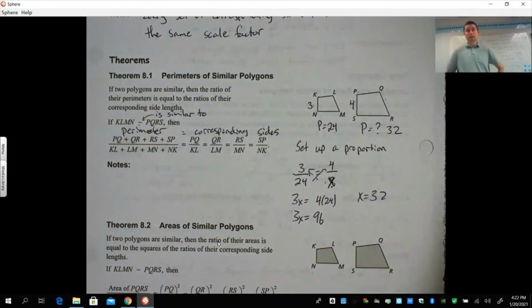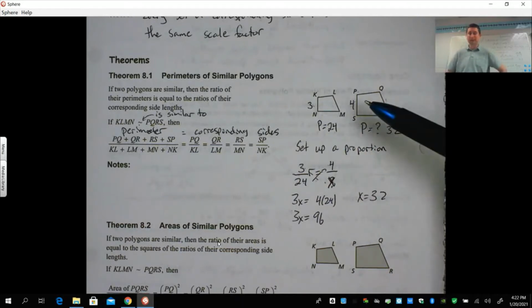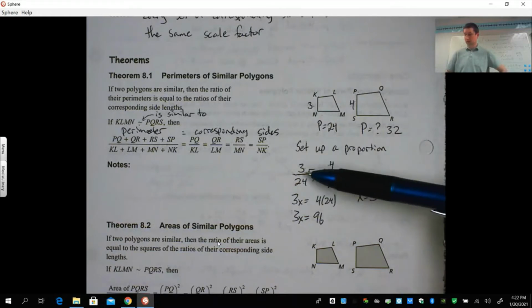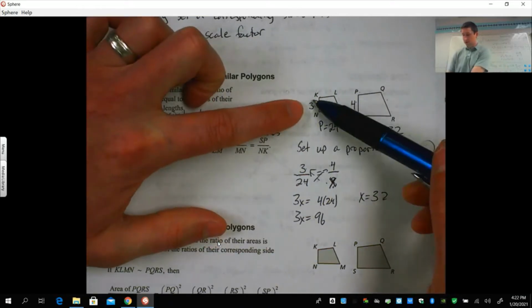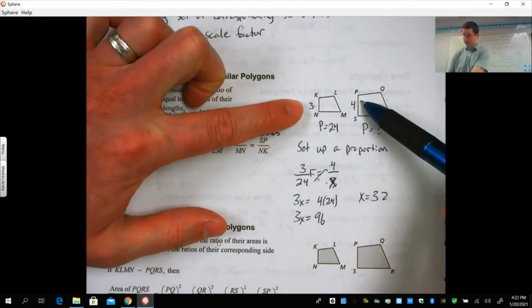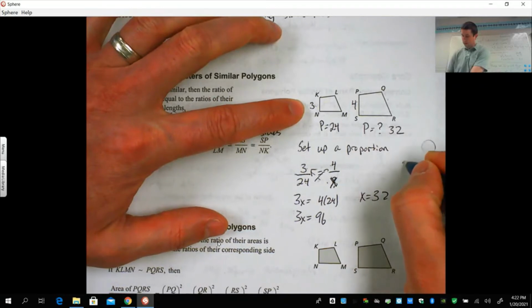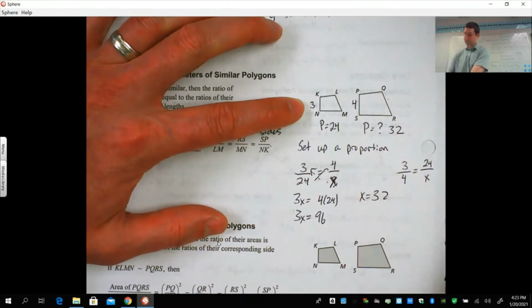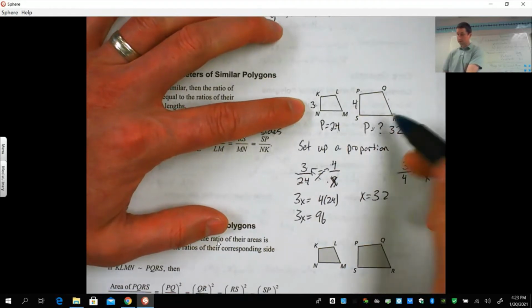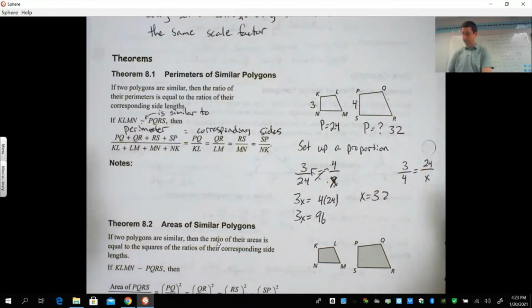Now I want you to think, is there another way you could have set up that proportion? Well, of course, there's going to be several ways. We could switch these around. I could go 24 over 3 equals x over 4. I could do it that way. You can set up a proportion with your scale factor between the sides. I could go 3 is to 4 as 24 is to x. You can set them up that way. You can solve that. 3 is to 4 as 24 is to x.